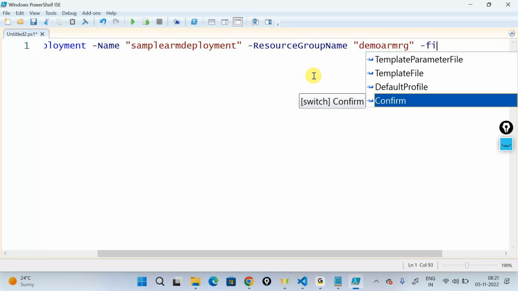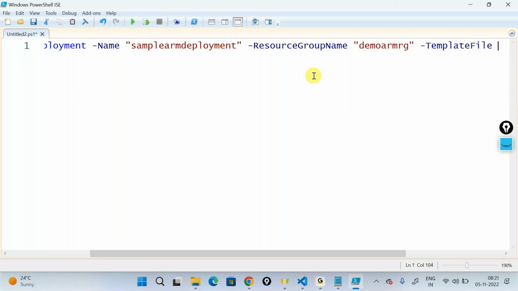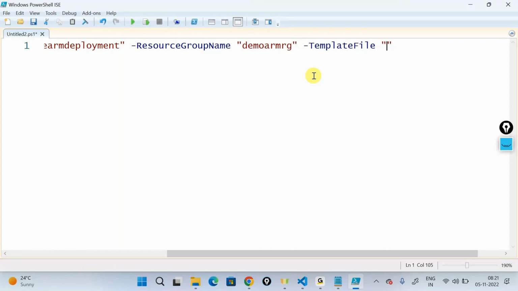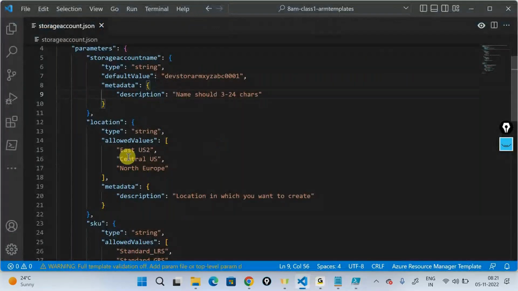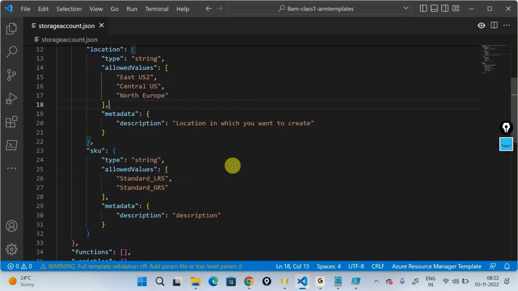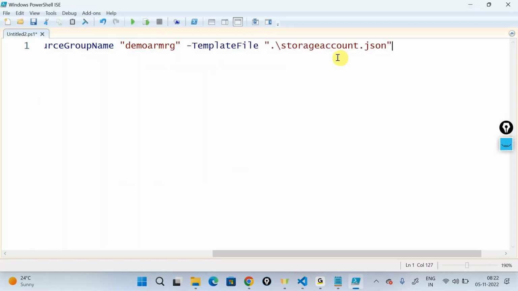I'll say there's something called template file. I know that my template file is in the same folder, so I'll say dot backslash, and I'm loading that particular file. Also, very importantly, for this file you can optionally tell what your default value is. You can change this value, and you mandatorily need to tell where exactly you're deploying, which location you want to use from the allowed values section, and what the SKU is. You can pass all those parameters as an override to your template.